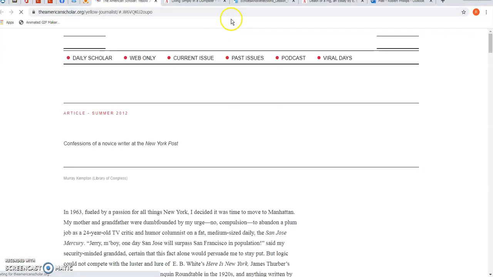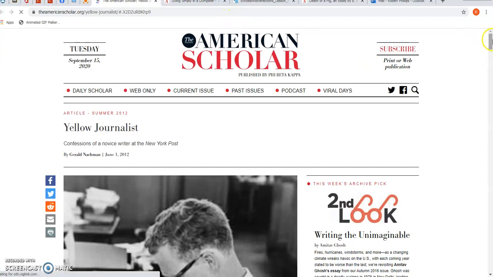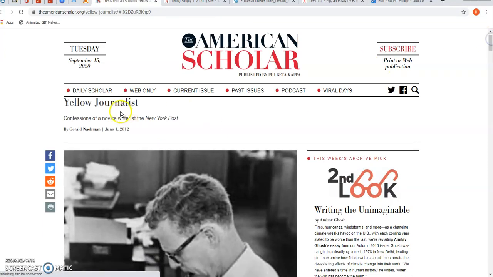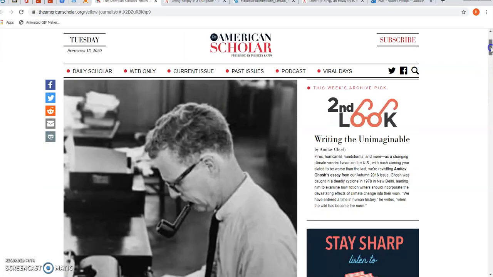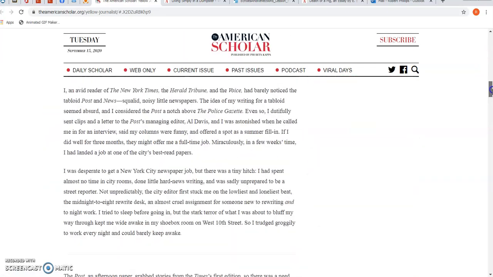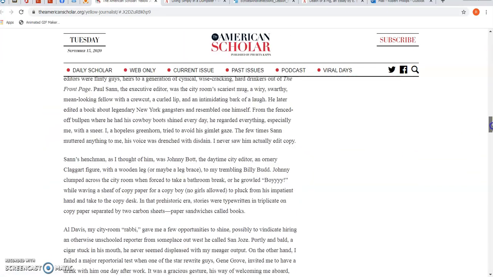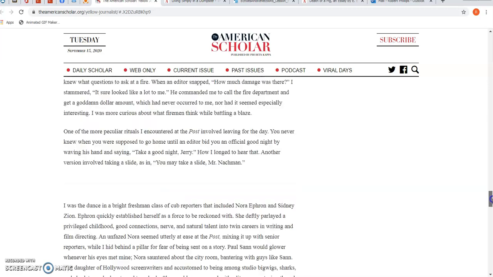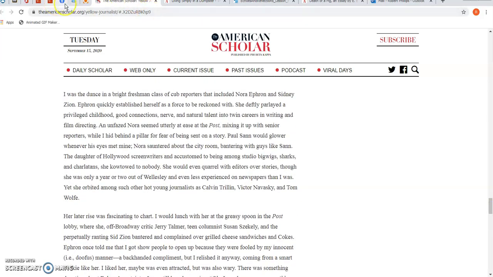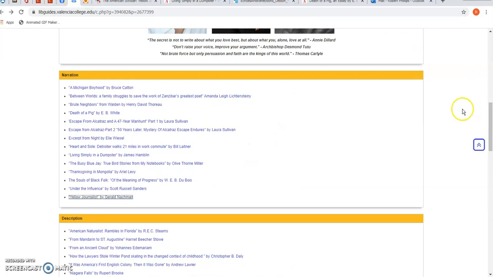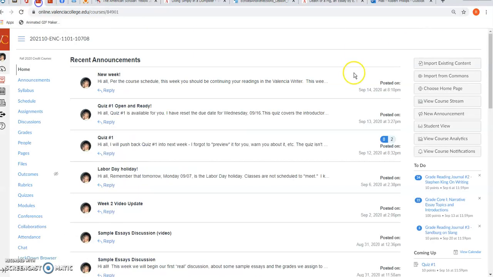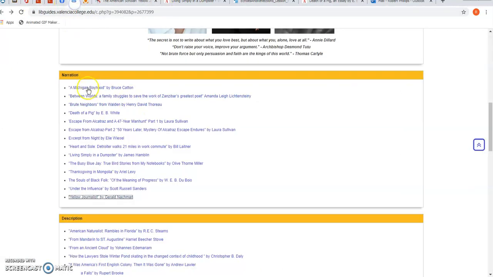And then finally, Yellow Journalist, about a writer and one of his first, as it says, a novice writer at the New York Post, one of his first professional writing jobs, how he got the job, what it was like for him to be the rookie on this staff here. So you read these four essays, one at a time, all together, whatever pacing you want, and then back into Canvas. And you can certainly read more. You have more